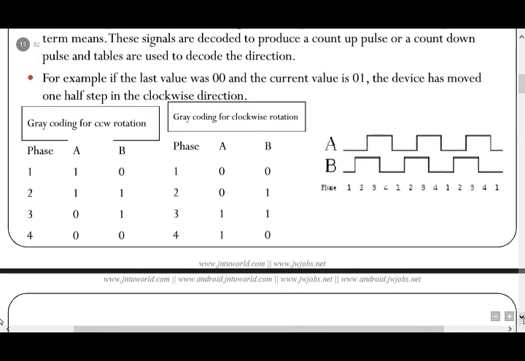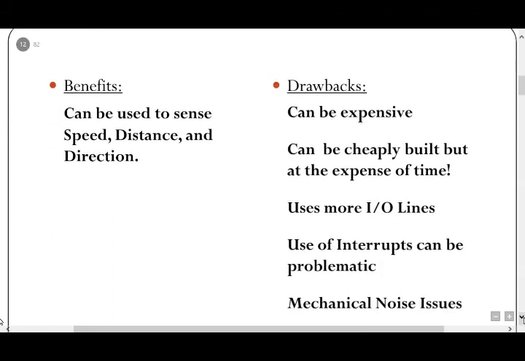Incremental encoder benefits: can be used to sense speed, distance and direction. Drawbacks: can be expensive, can be cheaply built but at the expense of time, use more input and output lines, use of interrupts can be problematic, mechanical noise issues.